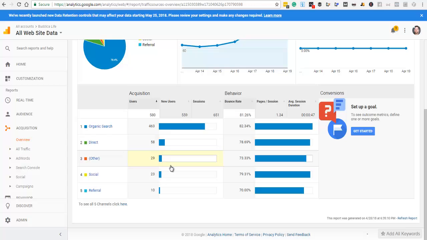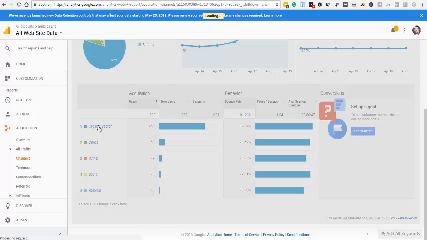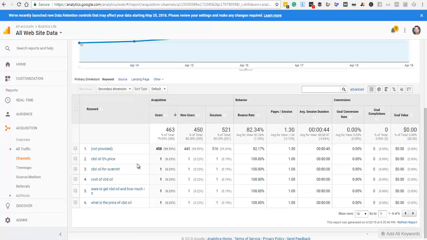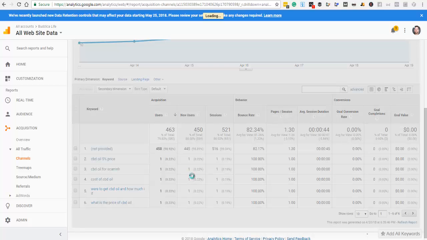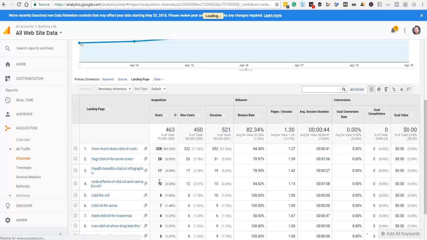Referral will be from another website. And then you can dig into these statistics. Like you can look at organic search, and then a lot of the search terms, see, it says keywords not provided. The majority of them are going to be like that, but we can also look at the landing page. What landing page are they coming to?